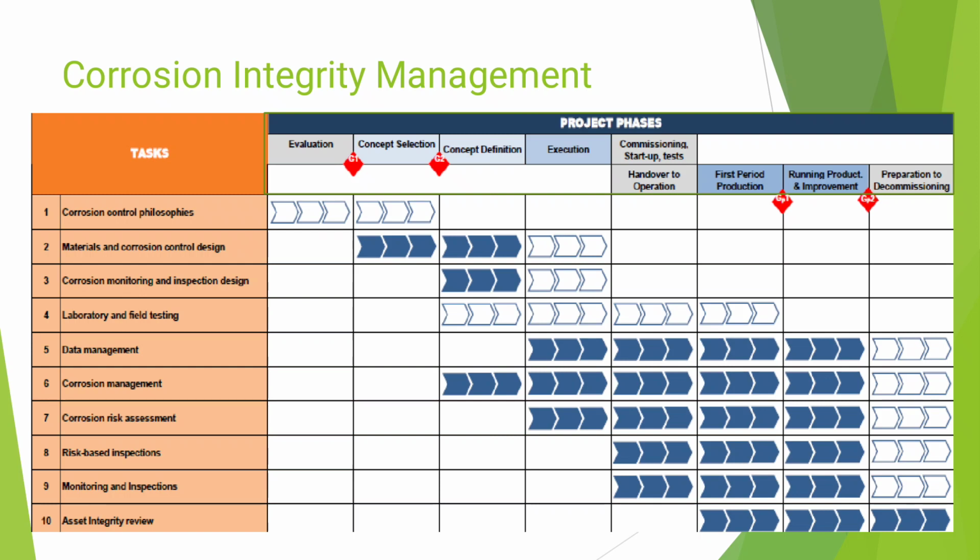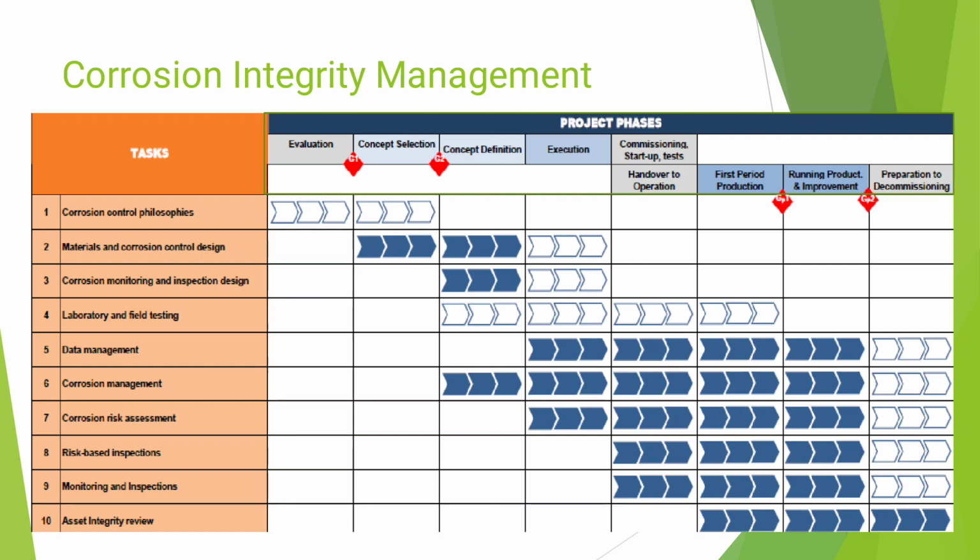And in the columns there is the project phase. This means the sequence of activity of an oil company, starting from the evaluation, concept definition, execution, and then commissioning, startup, and continuing to the operation phase, handover to operations, first period of production, running production, and improvement, preparation to the commissioning.